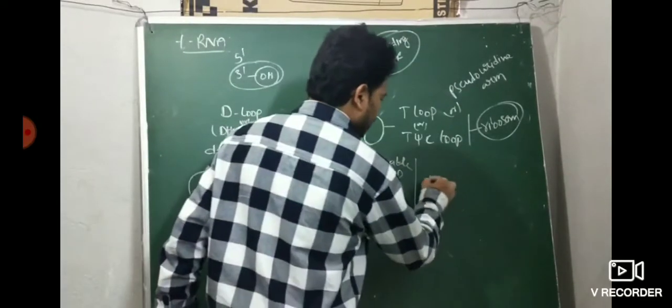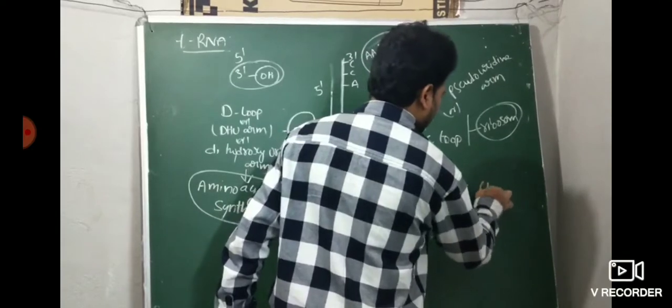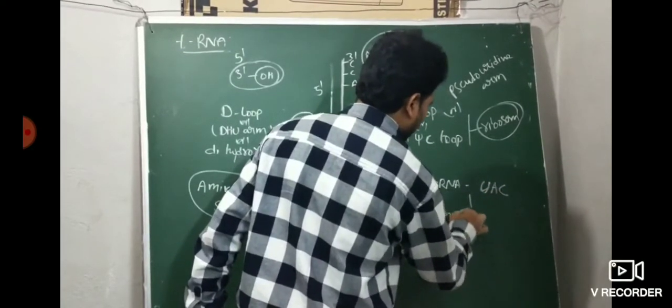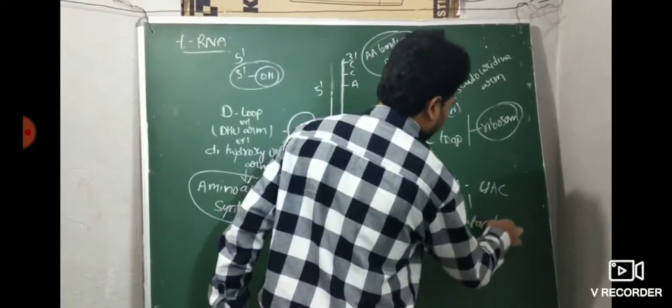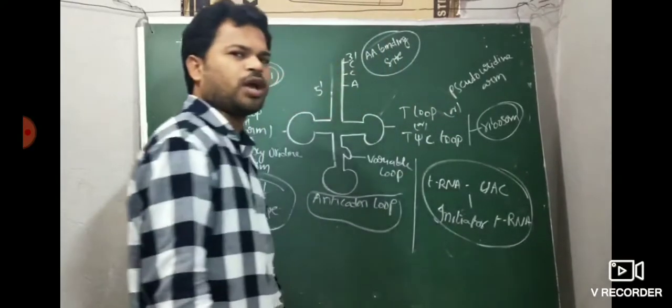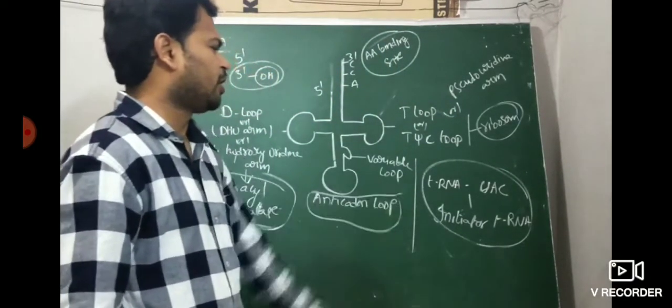For example, tRNA with UAC is called the initiator tRNA. Very important.